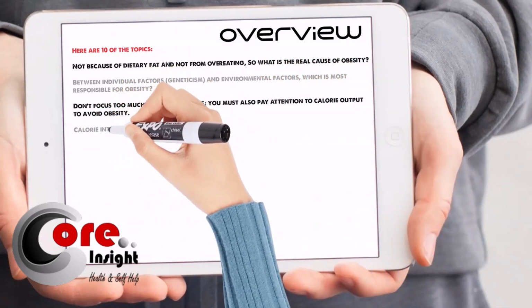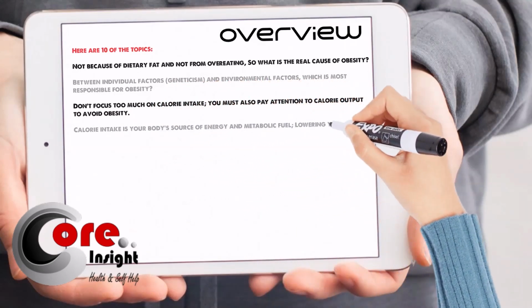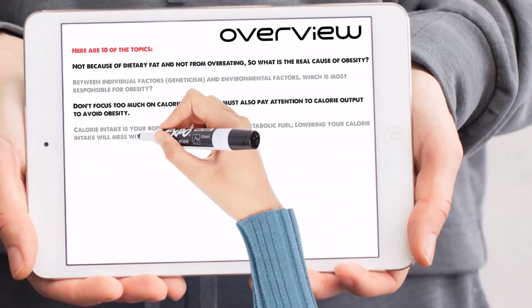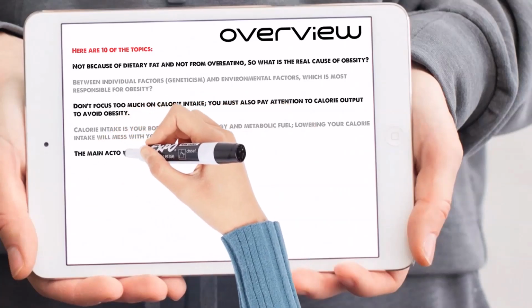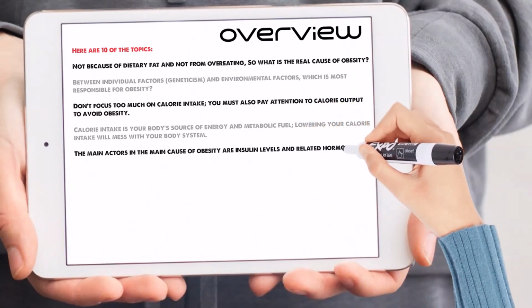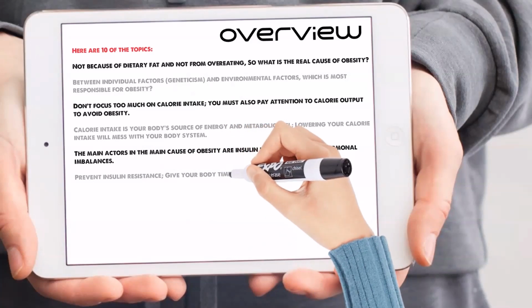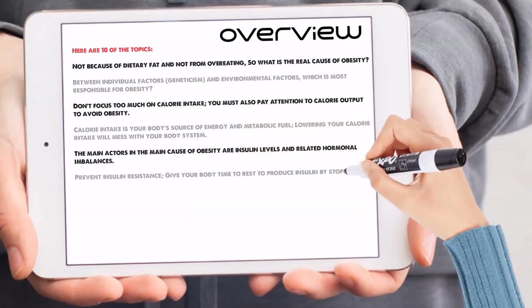4. Calorie intake is your body's source of energy and metabolic fuel. Lowering your calorie intake will mess with your body system. 5. The main actors in the main cause of obesity are insulin levels and related hormonal imbalances. 6. Prevent insulin resistance. Give your body time to rest from producing insulin by stopping snacking.